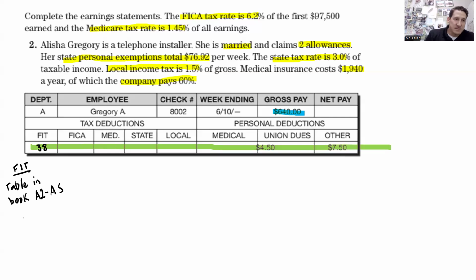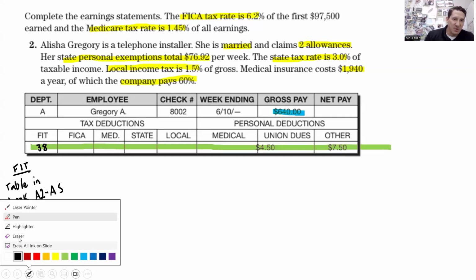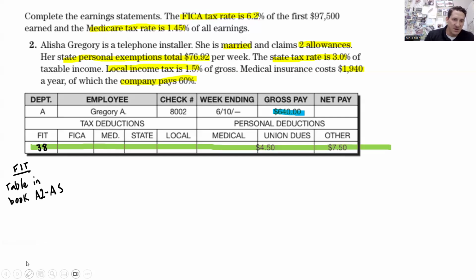The FICA. In your book, it's the book problems, it's Social Security. So I'm just going to call it Social Security.